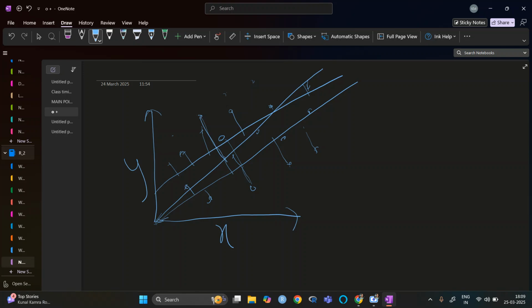Okay, so there can be several lines, and there is very little possibility that if I have data like this, you will meet all the points in just one line.